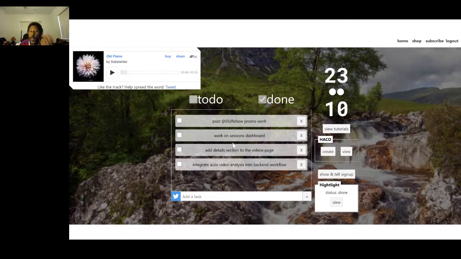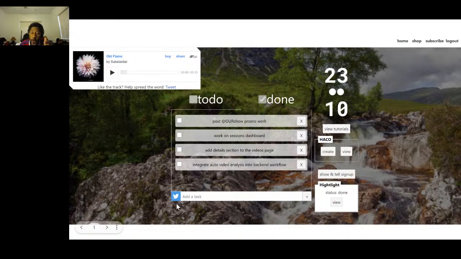Over here towards the center, we have a to-do section where it says add a task. You type in your task, hit enter or the plus button. It'll then add it to the list of tasks. You can edit the task by clicking the text. If you want to delete it, click the X button. If you want to mark it done, click the checkbox and it will send it to done, to where if you click the header done, it'll show you all the things you got completed.